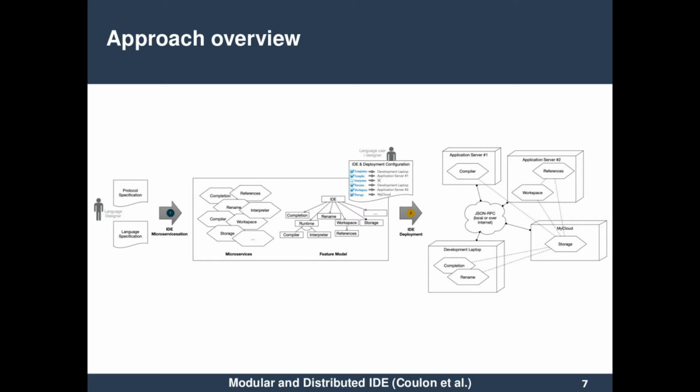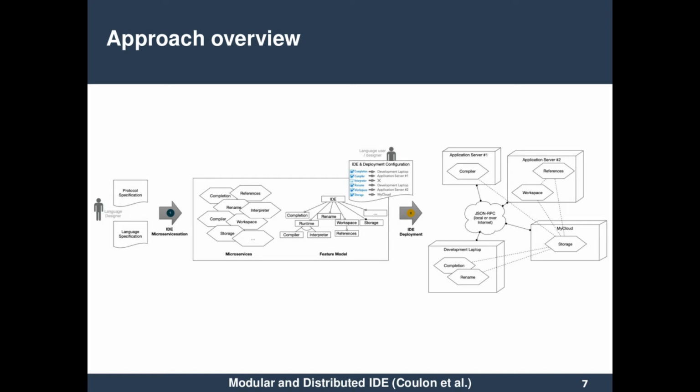First, the IDE microservization, and second, the IDE deployment. The idea is to start from an IDE specification composed of a language specification and a protocol specification. The language specification is classical: an abstract syntax, concrete syntax, and semantics. The protocol specification describes a set of language services and their relationships.